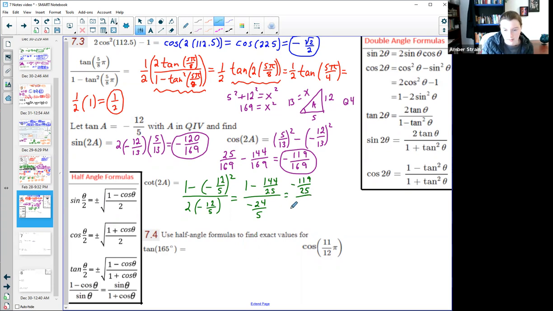Then we could do our copy dot flip, or if you type it into the calculator, you have to be careful to use parentheses. You would say parentheses, this fraction, divided by parentheses, this fraction. Since it's easy to forget those, I really like doing the copy dot flip right here, because then it's easier to see where everything goes.